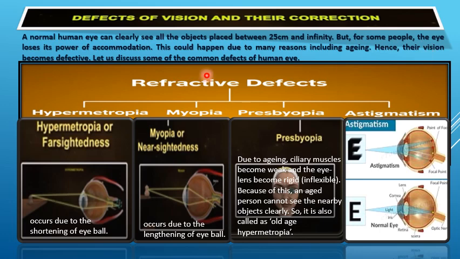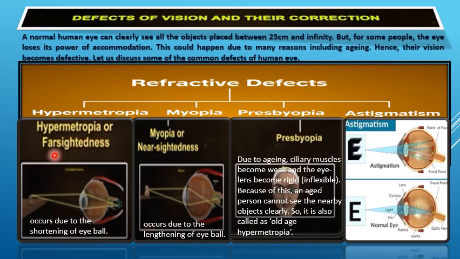Hence, their vision becomes defective. Let us discuss some of the common defects of the human eye. Refractive defects. There are four refractive defects. First one, hypermetropia. Second one, myopia. Third one, presbyopia. Fourth one, astigmatism.